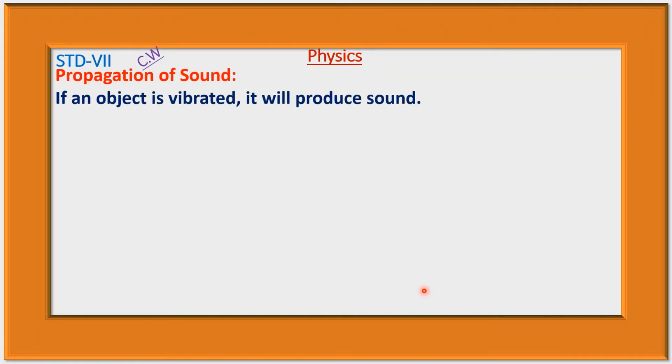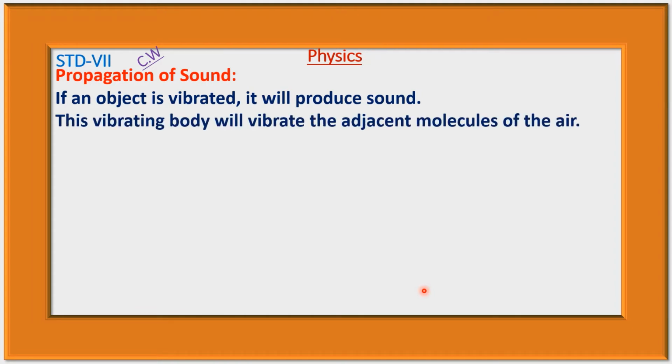If an object is vibrated, it will produce sound. We know it. This vibrating body will vibrate the adjacent molecules of the air. That is, if we vibrate the object, it will produce sound, and the vibrating body will vibrate the adjacent molecules of the air. That is, the adjacent molecules of the air will be vibrated by the vibration of the body which is vibrated to produce sound.